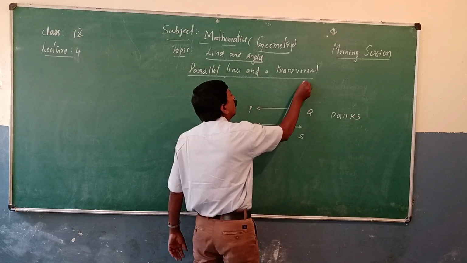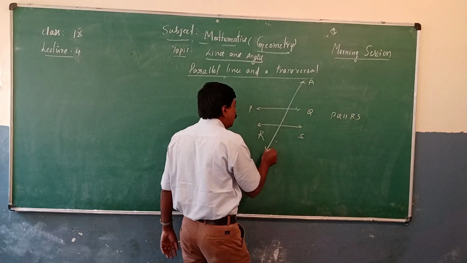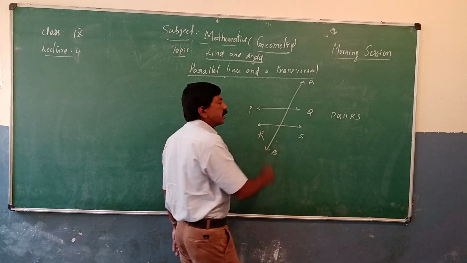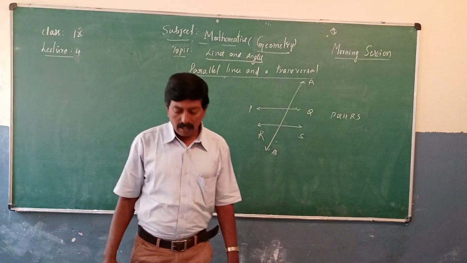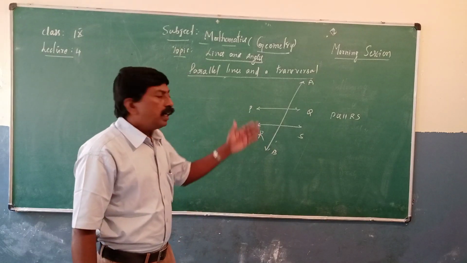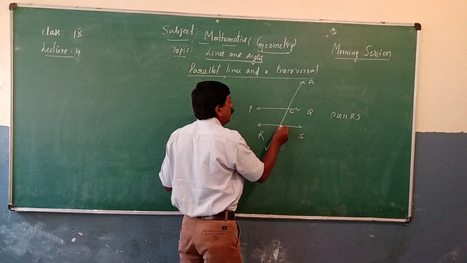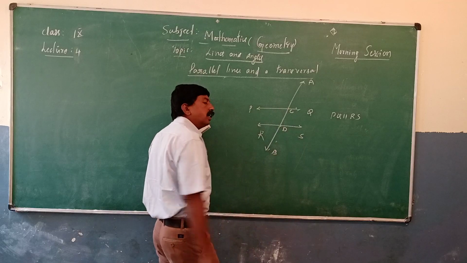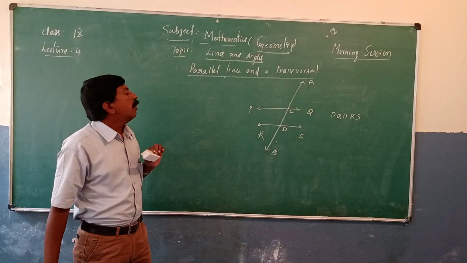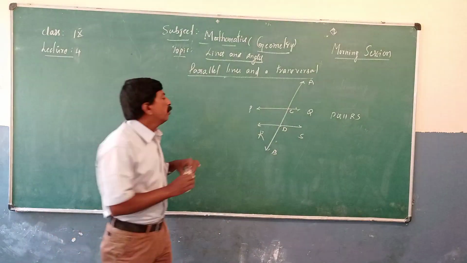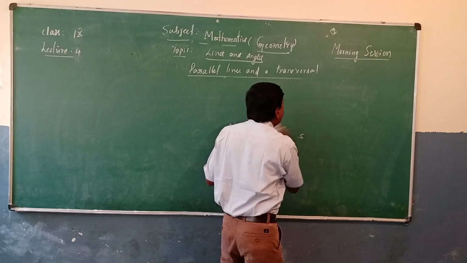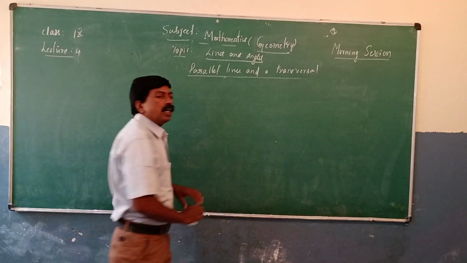What do you call AB in this diagram? AB is called the transversal. It forms different angles. This point is called C, and we can call this D. Those are called intersecting points.